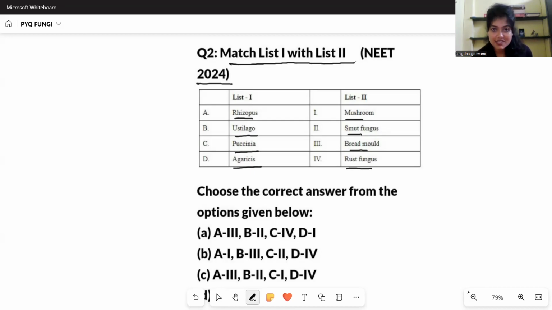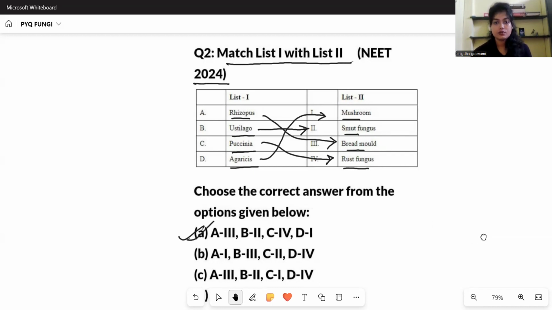So Rhizopus, we have already learned that Rhizopus is bread mold, right? Okay. Ustilago, this is smut fungus. We have already learned about it. Puccinia, this causes wheat rust, rust-like fungus in wheat. So this is the rust fungus. And the Agaricus, it is mushroom. It is basidiomycetes. So option number 1 is correct.